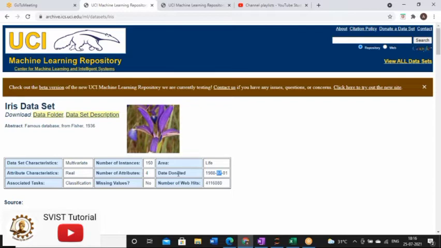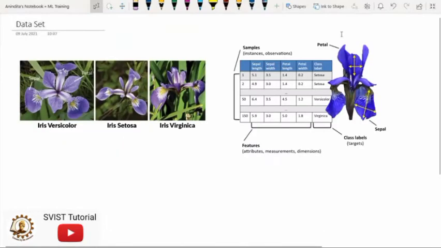For better understanding, I'm just giving you one simple definition. We know that the UCI Machine Learning Repository works on different data sets, and here today we are working on the Iris data set. So first we have to understand what the content of this data set is.